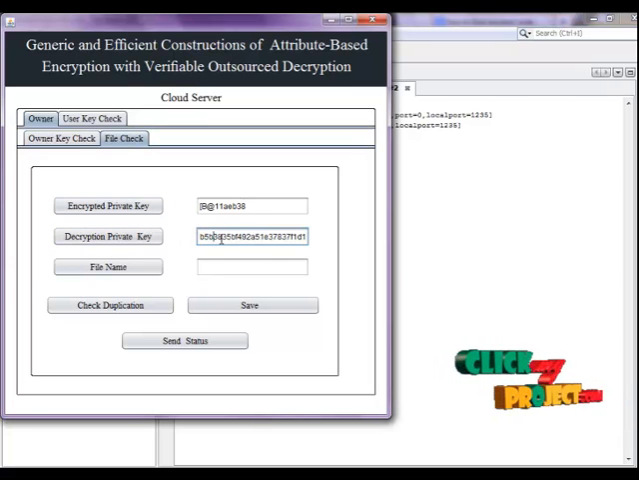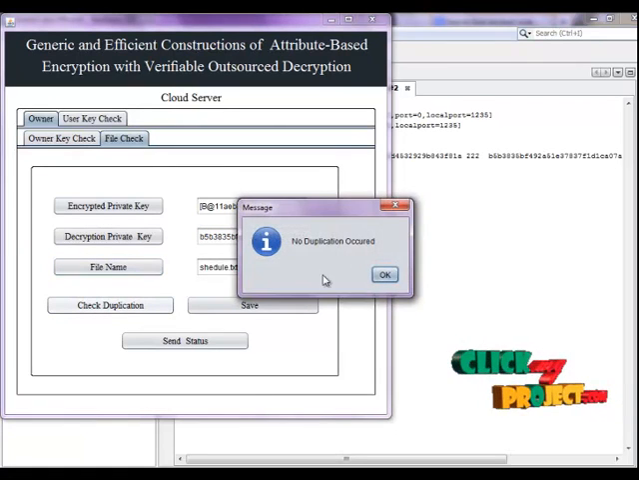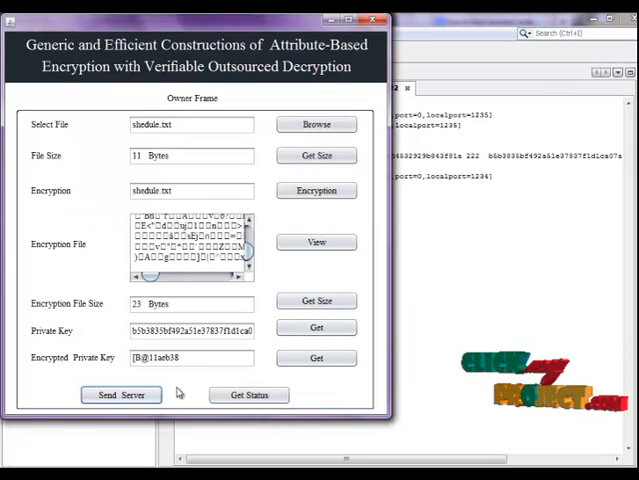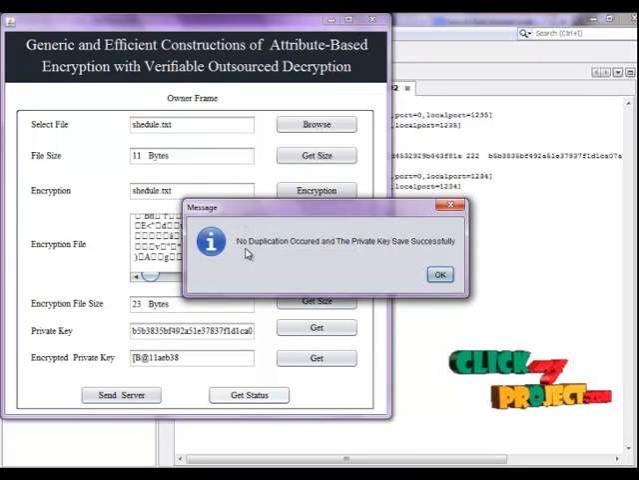This is also the attribute, and then get the file name, schedule. This checks the duplicate process. No duplicates occur. The duplication check is based on content. Now save and then send status. So the owner gets the status: no duplicate occurred. The private key is saved successfully. The private key means the encrypted data is only stored in the cloud.